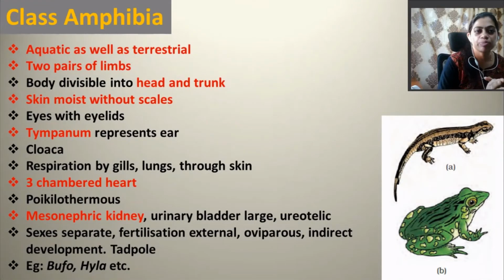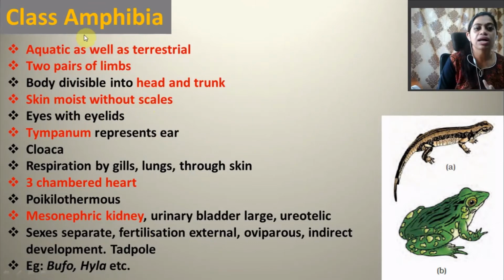Next, coming to Amphibia. Amphibia is again an important class, and the important character is that they are aquatic as well as terrestrial, as the name suggests. They have 2 pairs of limbs. The body is divisible into head and trunk, and their skin is moist without any scales. Scales are absent, whereas in Pisces scales are there.